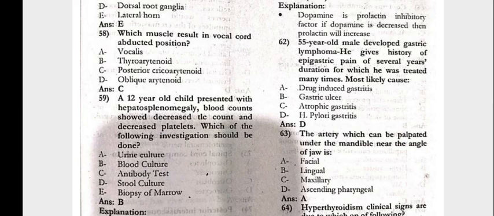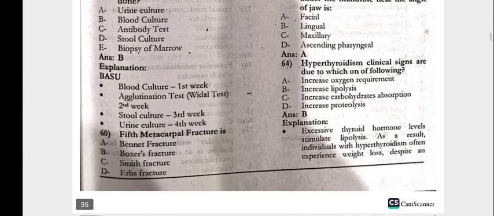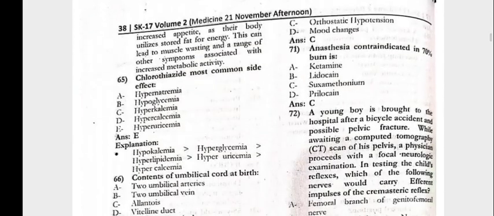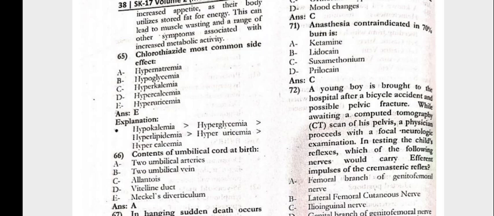pylori gastritis. 63. The artery which can be palpated on the mandible near the angle of the jaw is the facial artery. 64. Hypothyroidism clinical signs are due to which of the following? That is decreased lipolysis. 65. The chlorothiazide most common side effect would be hyperuricemia.